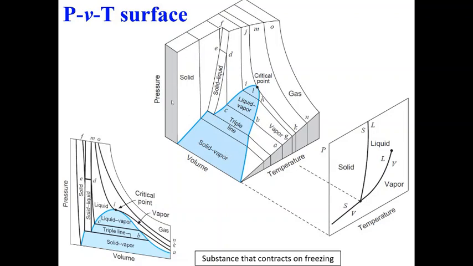If you look at this, this is your solid region. This is the interface between solid and liquid. Here, in this region, you have liquid, liquid plus vapor, and then vapor. This region has solid plus vapor. Again, the triple line shown here will be visible as a point here, which is called the triple point.